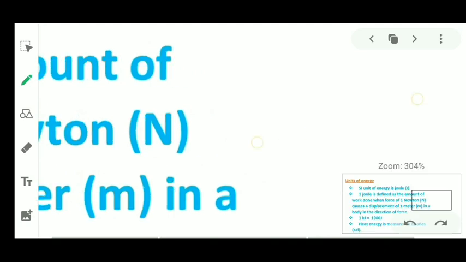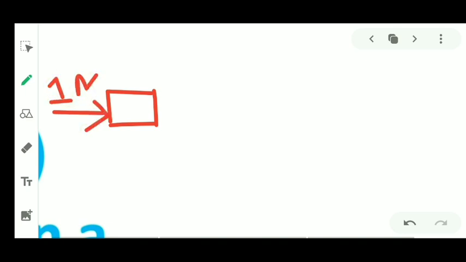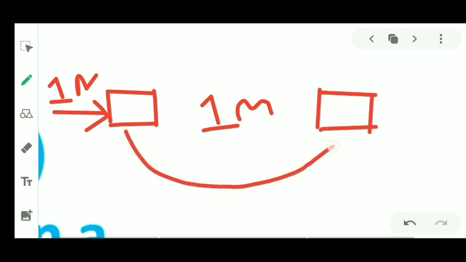Let us understand with an example. This is a brick. Now here you have applied 1 Newton of force to this brick. Now what will happen? This brick moves by a displacement of 1 meter, from this place to that place.